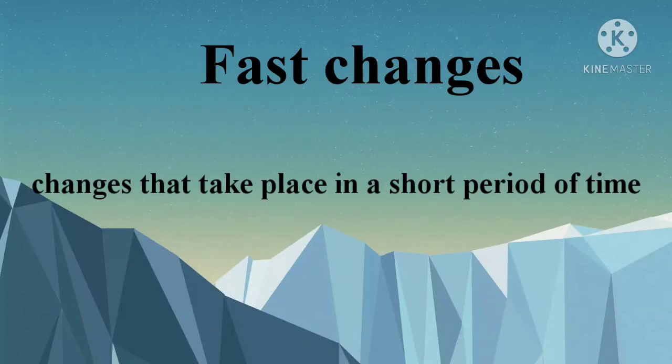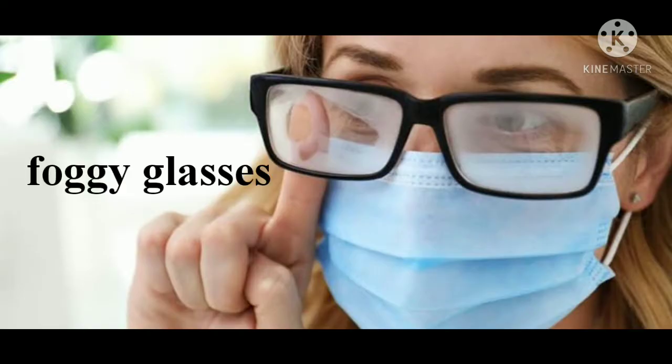So what is a fast change? That change that takes place within a shorter period of time. Very fast it takes, that is a fast change. Let's see the examples. First, can you see the foggy glasses? So what are those foggy glasses? Now it is the COVID period, you all know. When we wear the mask, what happens to those persons who wear glasses? Suddenly the glasses become foggy. So this is also one type of fast change.